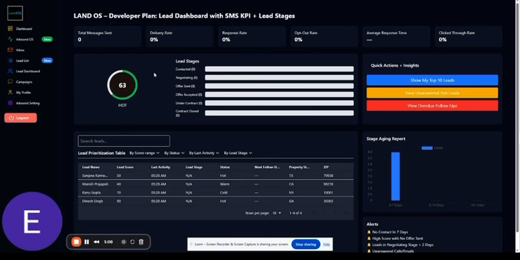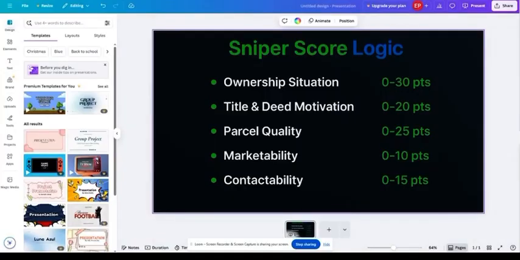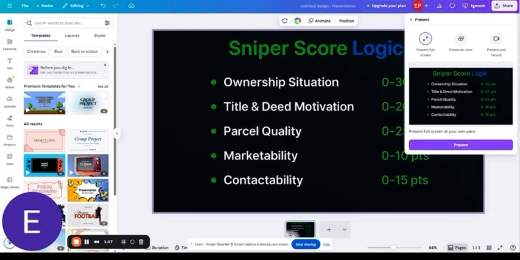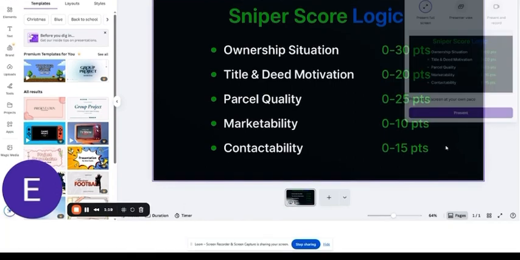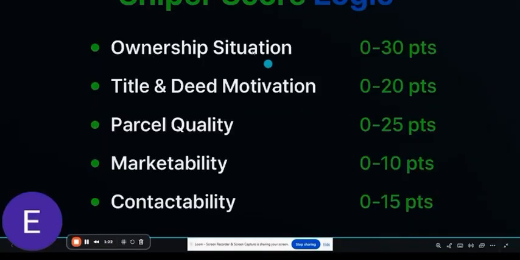It's built on 5 key pillars: the ownership situation, the title history, the parcel quality, the marketability, and the contactability, right? So we are prioritizing our deals based off of these metrics here.